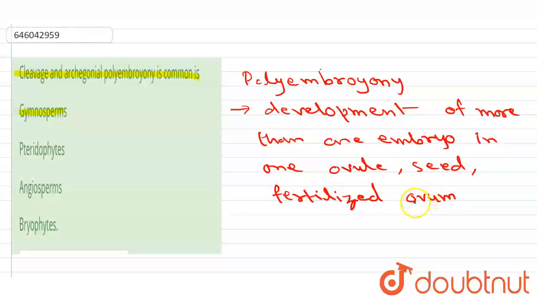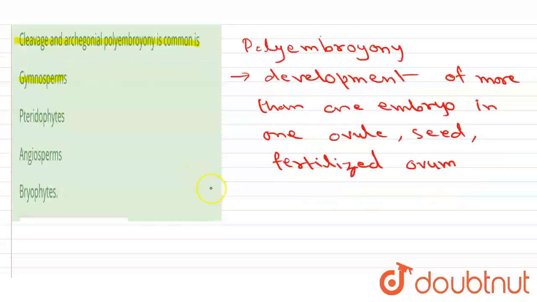So, polyembryony can be of several types. Cleavage polyembryony and archegonial polyembryony are types of polyembryony. So, what is cleavage polyembryony?